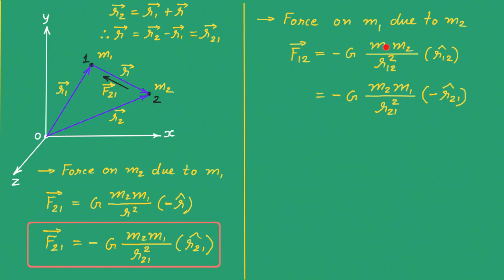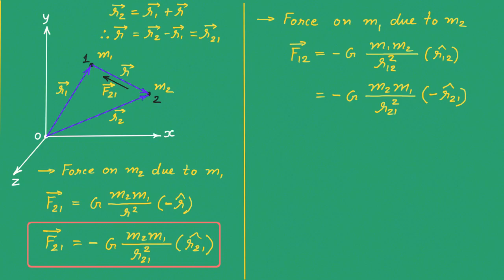See, instead of m1 m2, obviously you can write m2 m1 as well, and magnitude of r12 or magnitude of r21 both will be same. This is only magnitude. So they both will be same because it is basically distance between 1 and 2. Either you measure from 1 or from 2, the distance R12 and R21 will be same. The important change is here. At the place of caret R12, I have written minus caret R21 because they both will be in opposite direction.